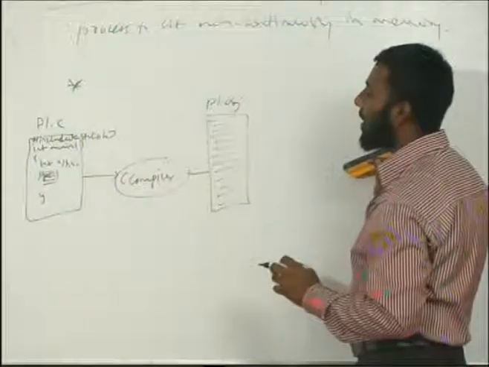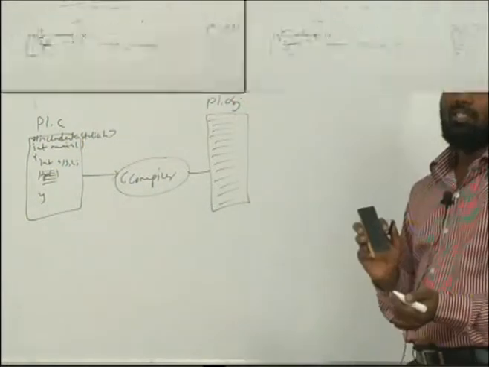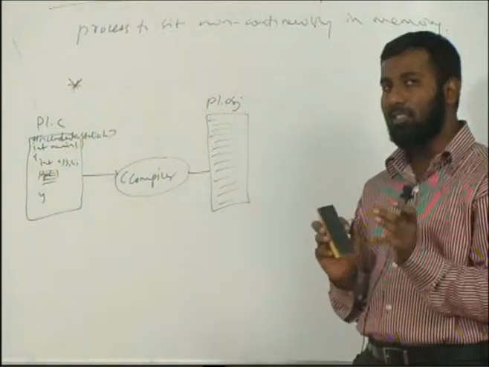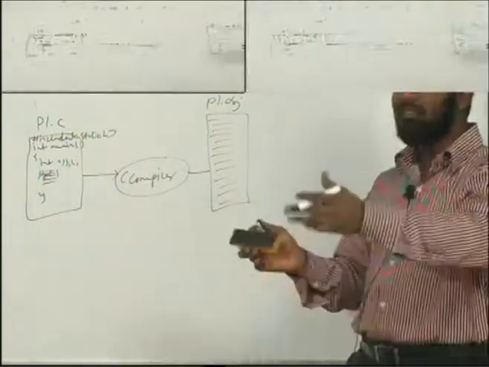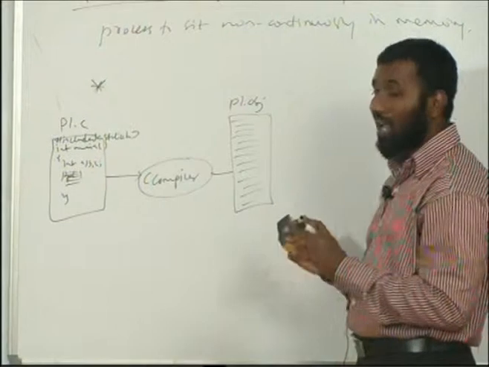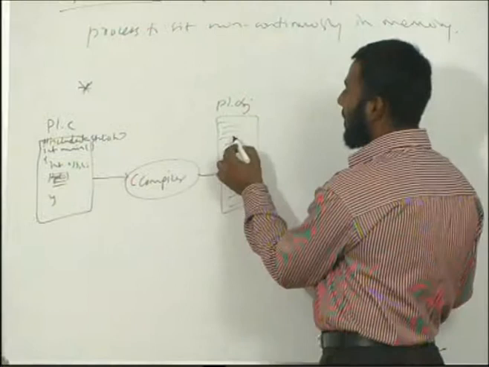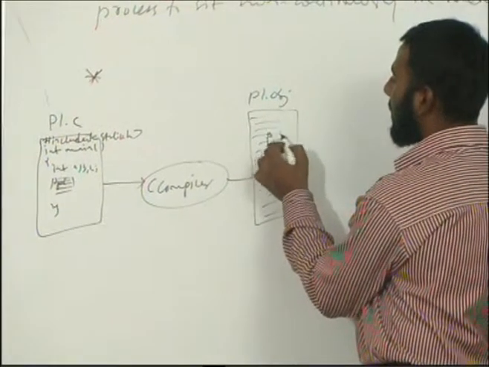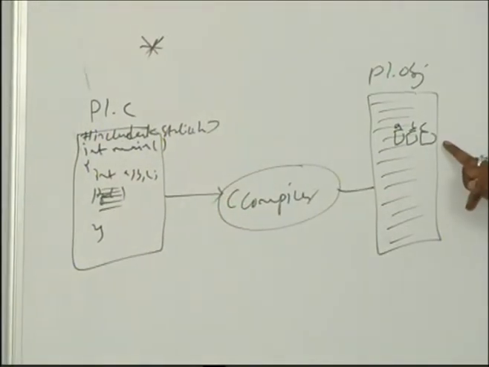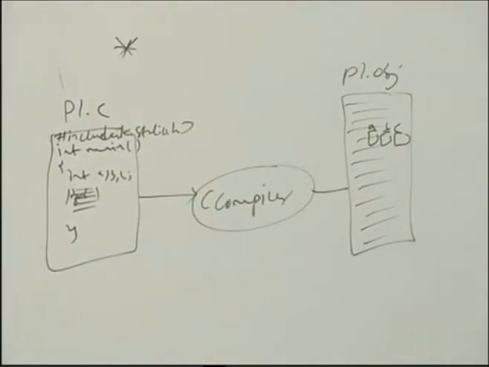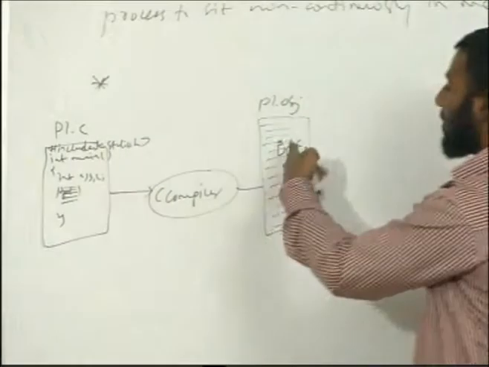The difference between obj file and exe file is, for this A, B, C, which are of type integers, they need to be allocated some space in memory, but where they will sit in memory we don't know. So the compiler will generate a few addresses, which are not actual addresses, so we call them virtual addresses or logical addresses, and assigns them. So here there is some address given for A, B, and C, which is not actually real, generated by the compiler. These are called references, unresolved references.